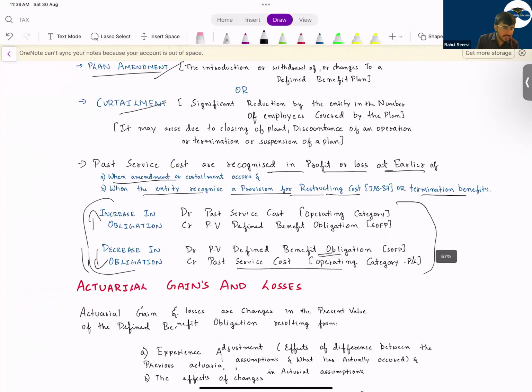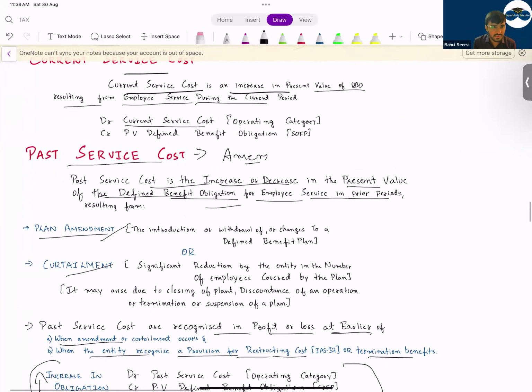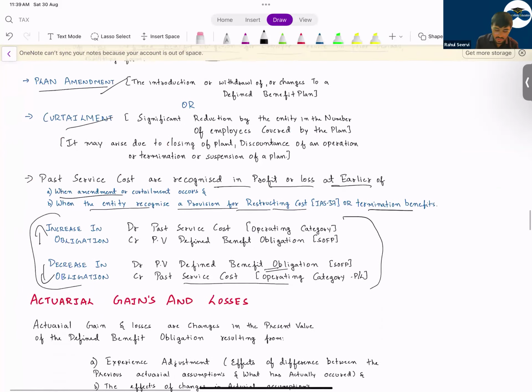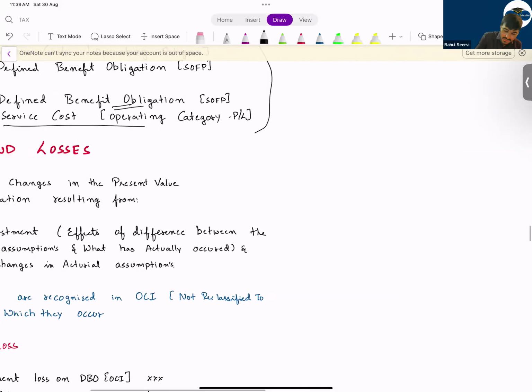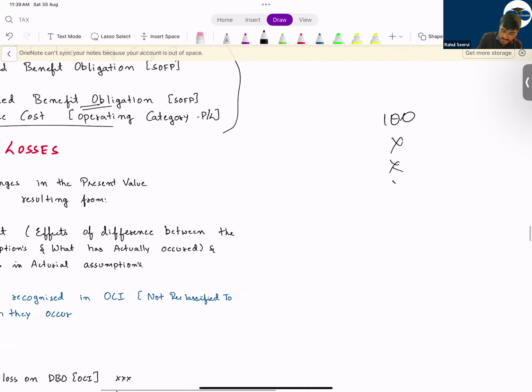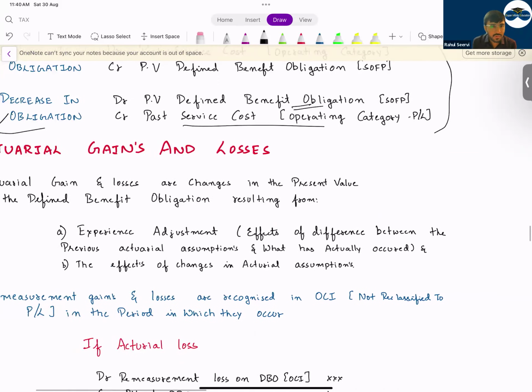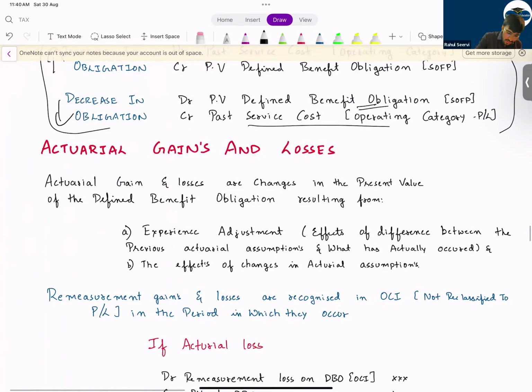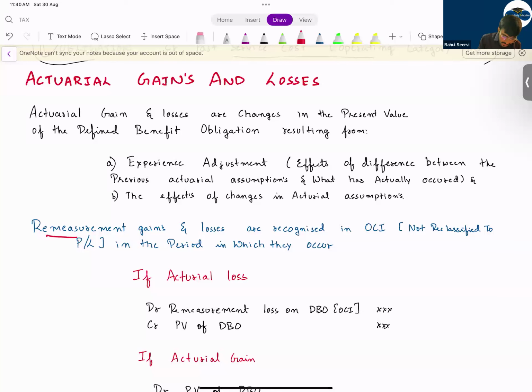So we have discussed current service cost, interest cost, past service cost. Now coming to actuarial gain or loss. When will this happen? Some amount is given, you write down some amount and you do the total and the closing balance is given. So whatever is the difference is known as what? Actuarial gain or loss. This actuarial gain or loss will be recorded where? These actuarial gains or losses, remeasurement gains or losses, are recognized in OCI, not reclassified to P&L in the period in which they occur. So this will not be reclassified.